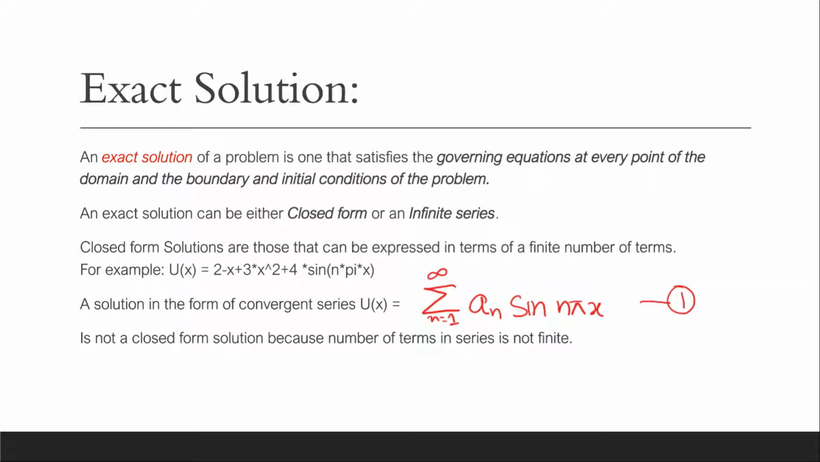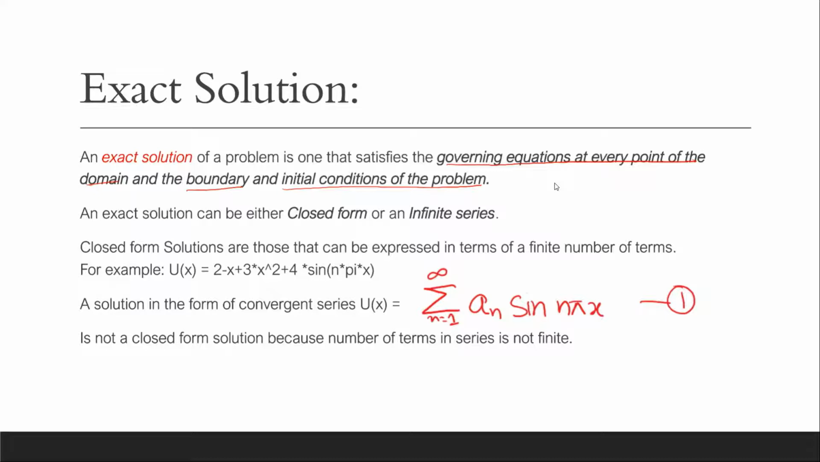An exact solution of a problem is one that satisfies the governing equations at every point of the domain, and the boundary and initial conditions of the problem. So if we have any beam or any plate, at each and every point the governing equations and the boundary conditions should be satisfied. Those solutions are the exact solutions.